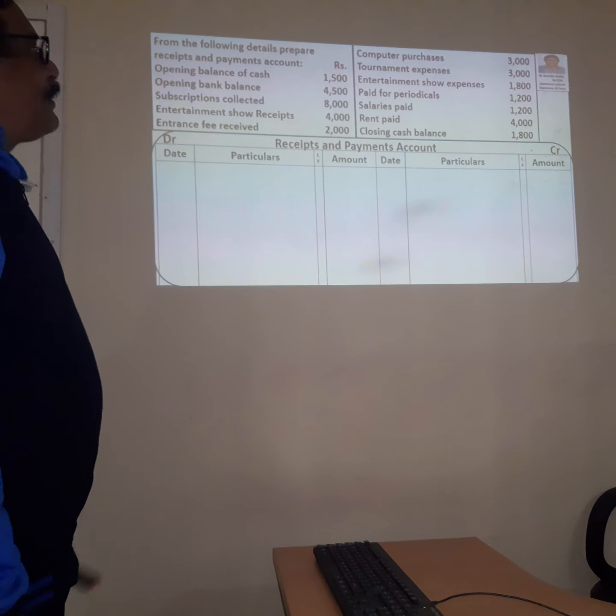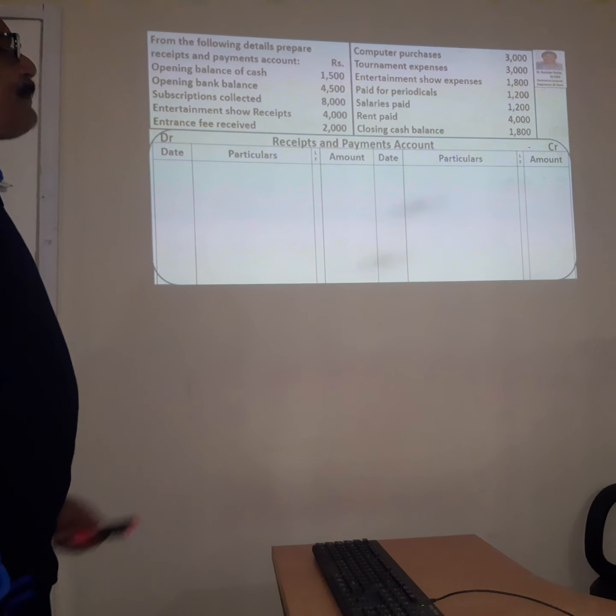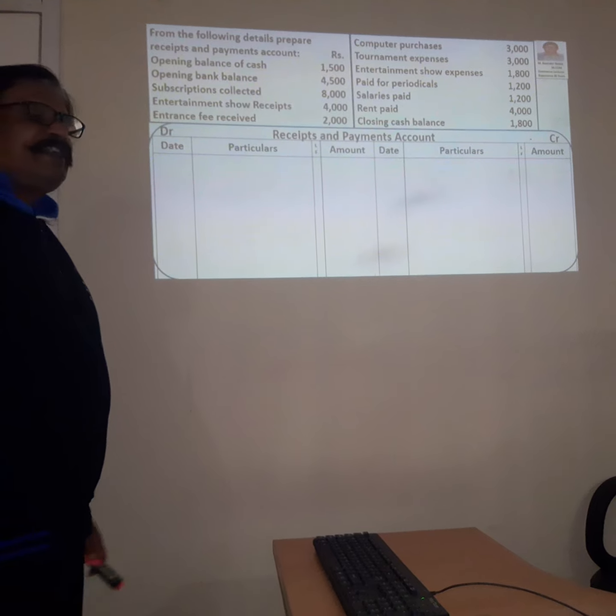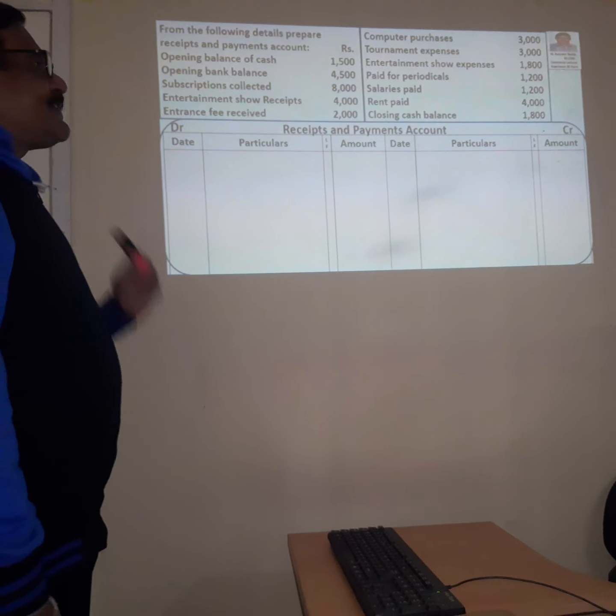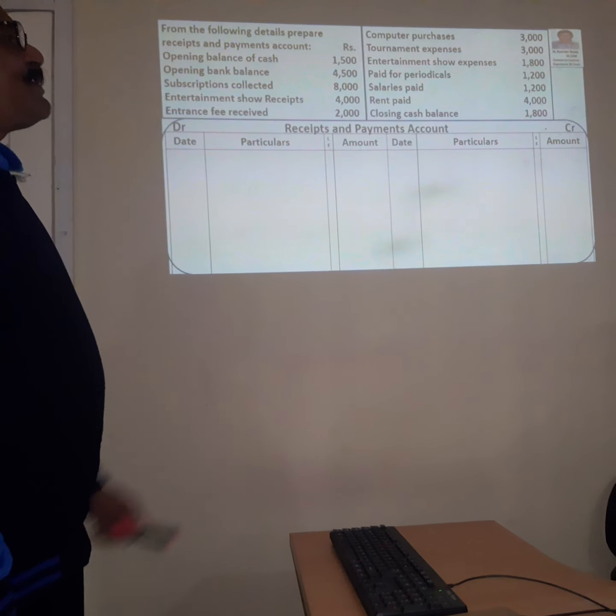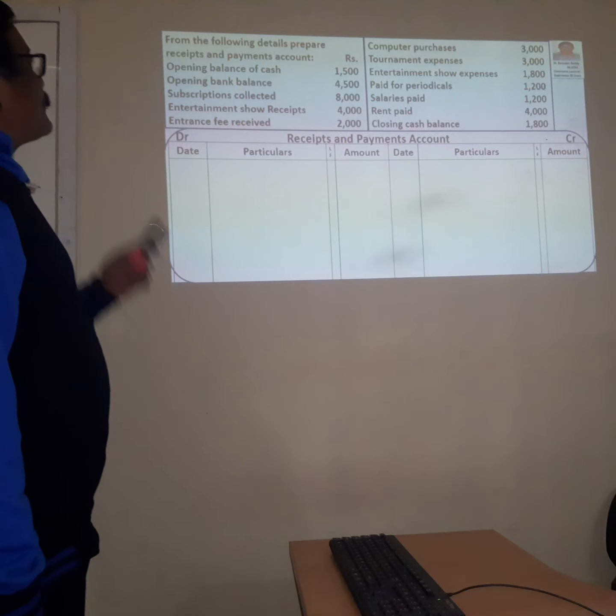We are going to do only the receipts and payments account from the given information. Receipts means the amounts received, and payments means whatever payments are made by the business. Let us see the first.